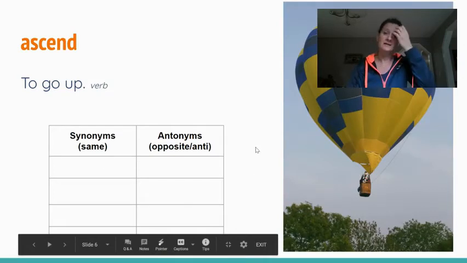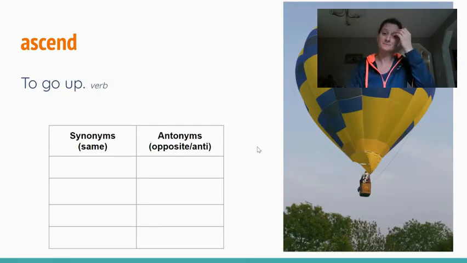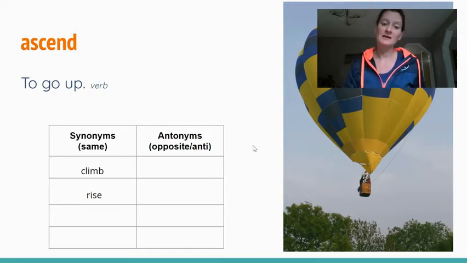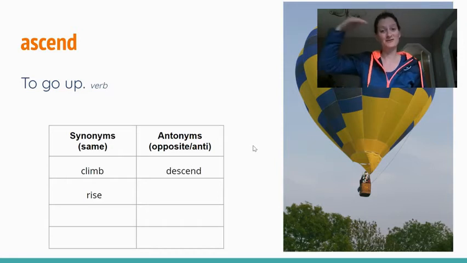Okay, so let's think about the word ascend. Some synonyms for ascend would be climb, rise. Both of those words also mean to go up. And when we're thinking about antonyms, well, we know descend is to go down, and to sink is also to go down.